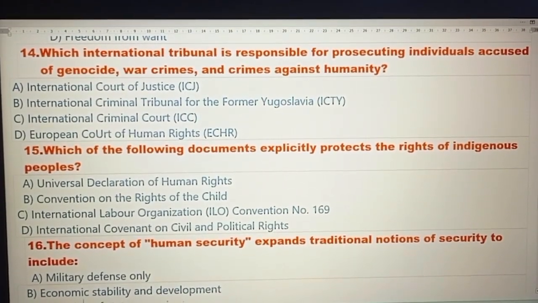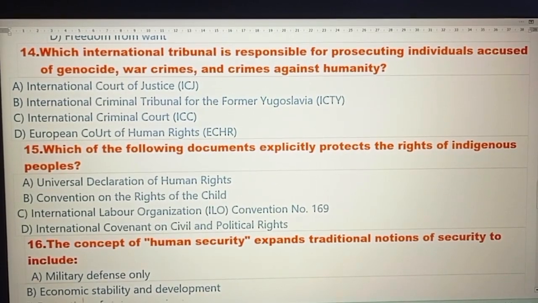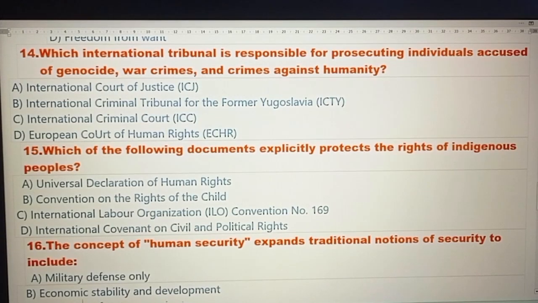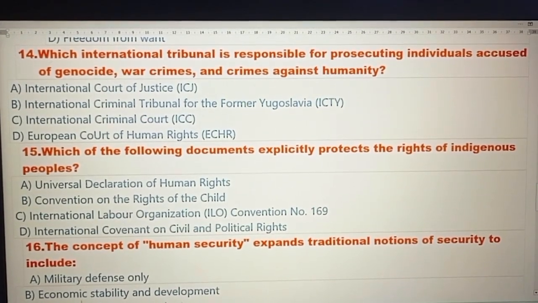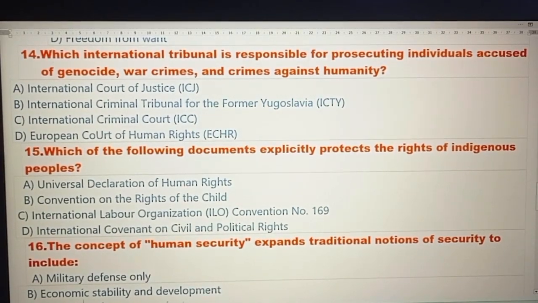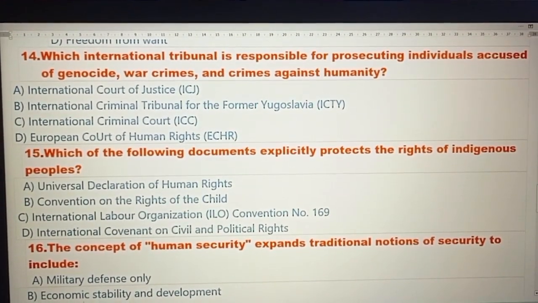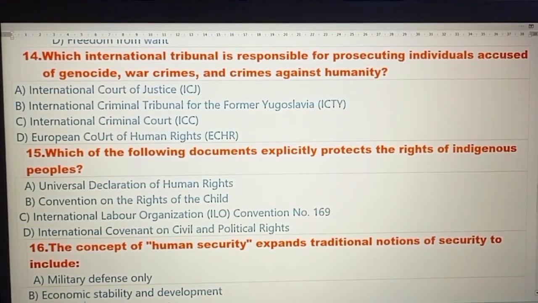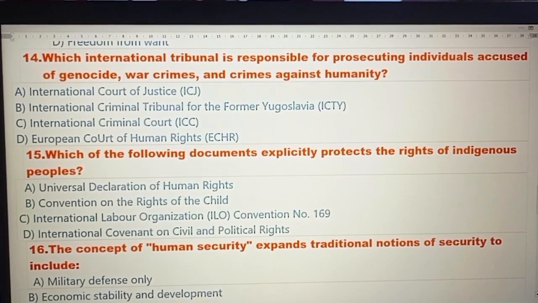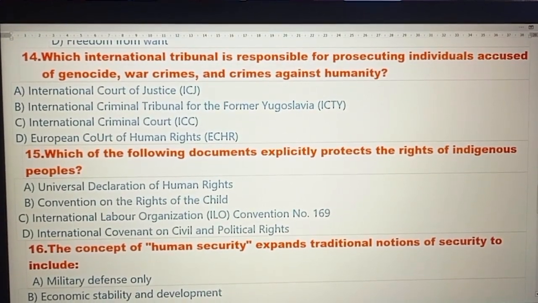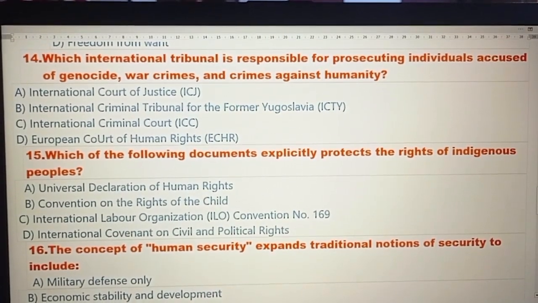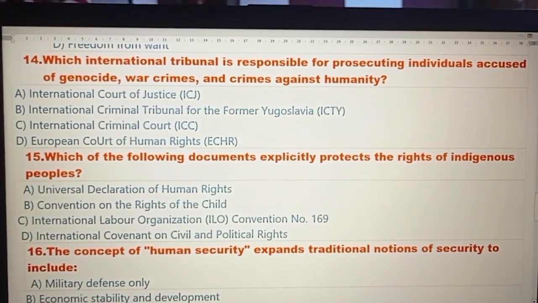Question number 14. Which international tribunal is responsible for prosecuting individuals accused of genocide, war crimes, and crimes against humanity? Option A. International Court of Justice. Option B. International Criminal Tribunal for the former Yugoslavia. Option C. International Criminal Court. Option D. European Court of Human Rights. And the right answer is option number C. International Criminal Court.